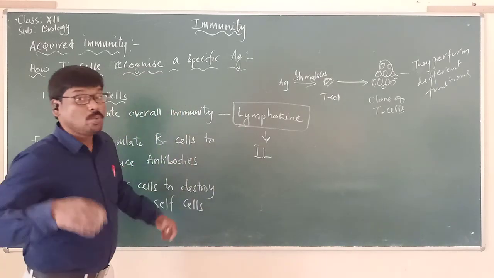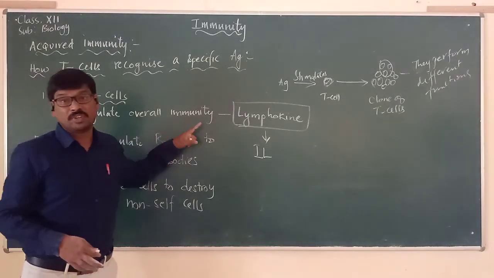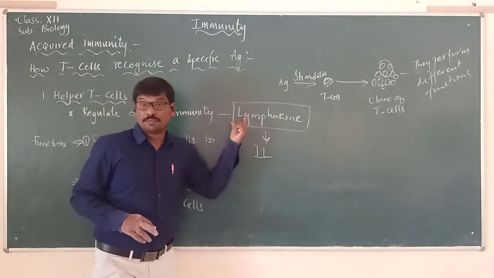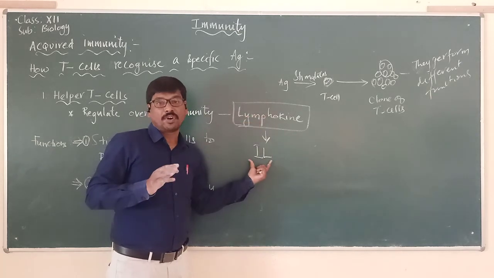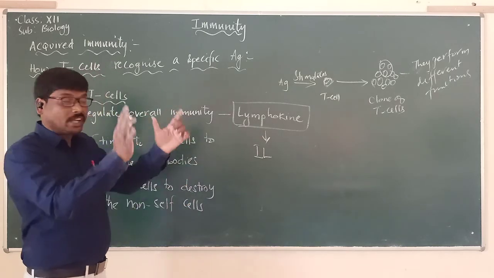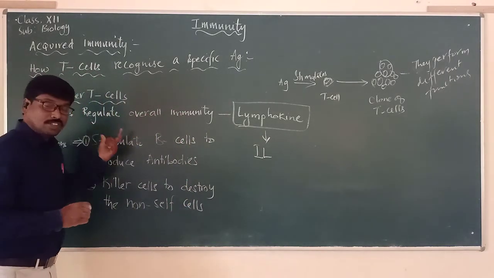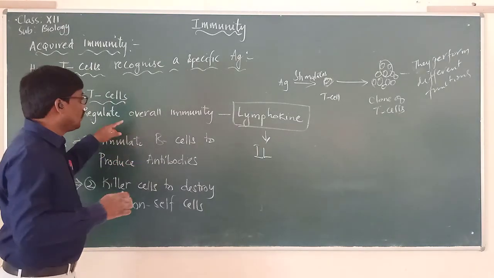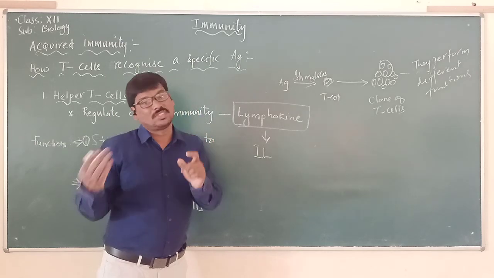So how is it possible for helper T cells to regulate overall immunity? By producing a lymphokine, a growth factor. This lymphokine stimulates the production of interleukins, which are involved in regulating the overall immunity of a person. They also regulate overall immunity by acting upon the cells of the immune system.